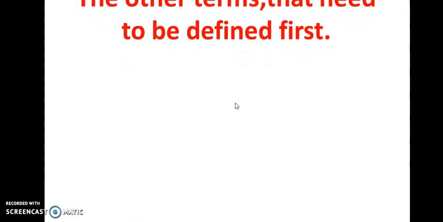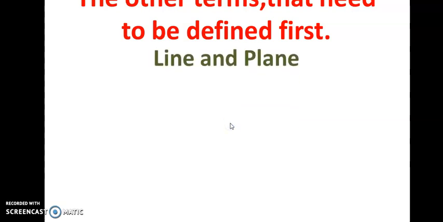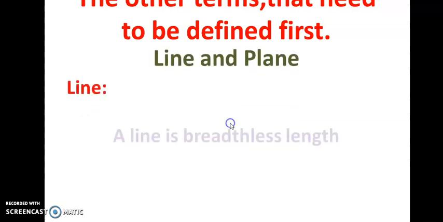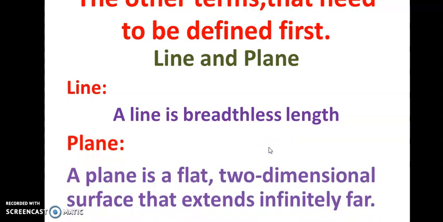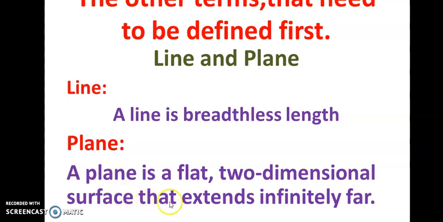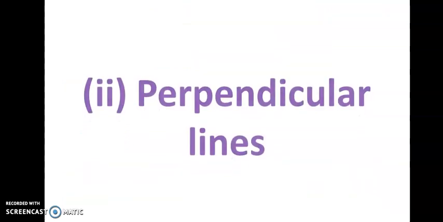Okay, now can you tell me, children, can you define line and plane? Yes, remember you learned it in the 7th definition of Euclid. Yes, a line is a breadthless length, isn't it? Then how can we define a plane? Yes, a plane is a flat two-dimensional surface that extends infinitely. Okay, let me move on to the next term, that is perpendicular lines.